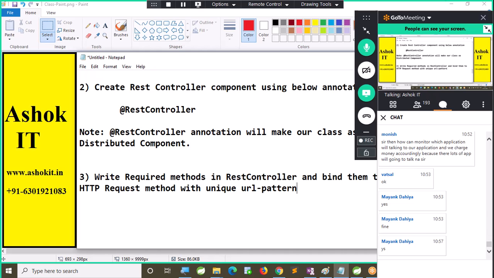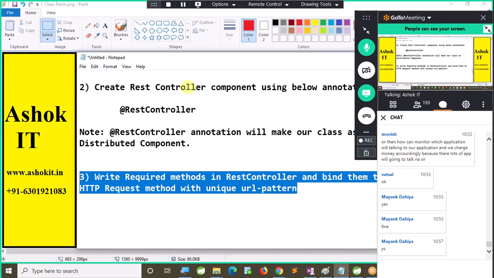Writing the methods, then binding them to HTTP protocol and binding them to unique URL pattern. Everything we are going to follow here. Are you able to follow this?